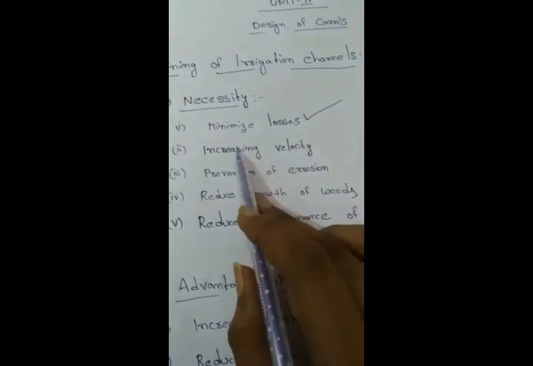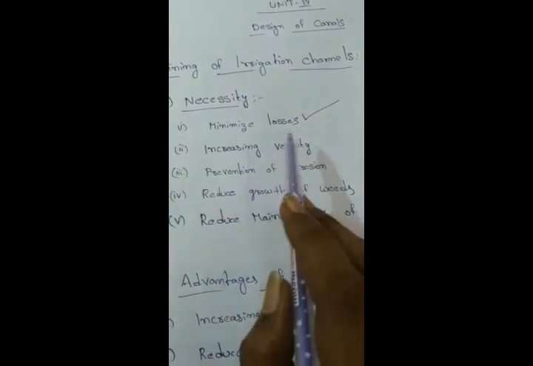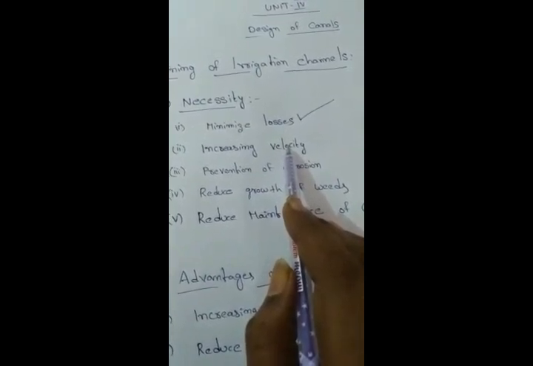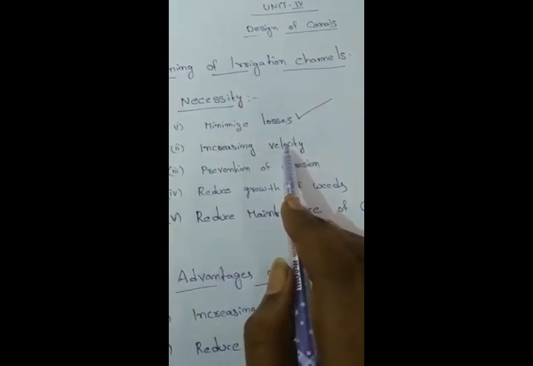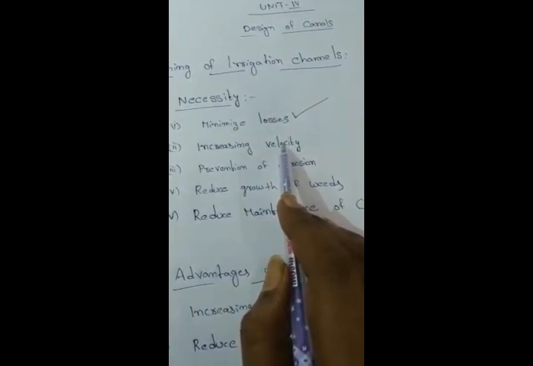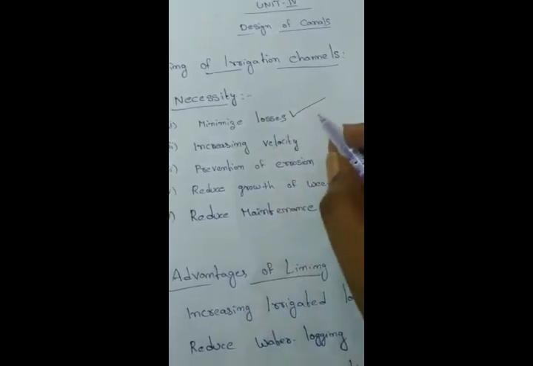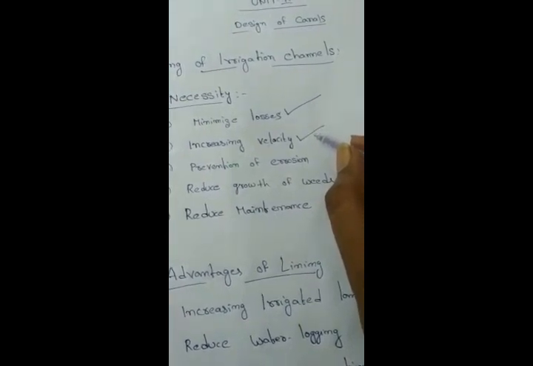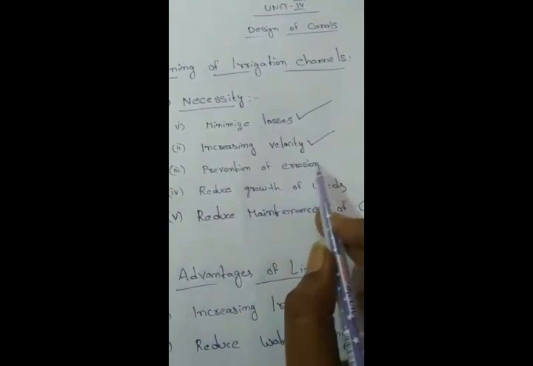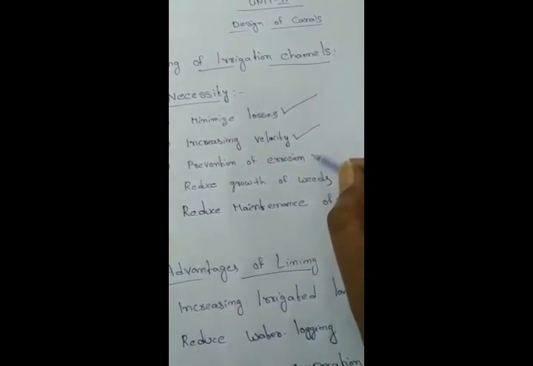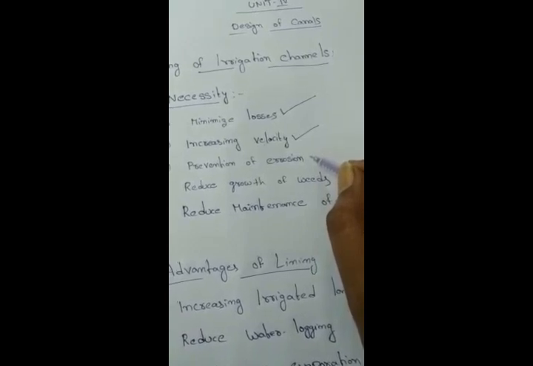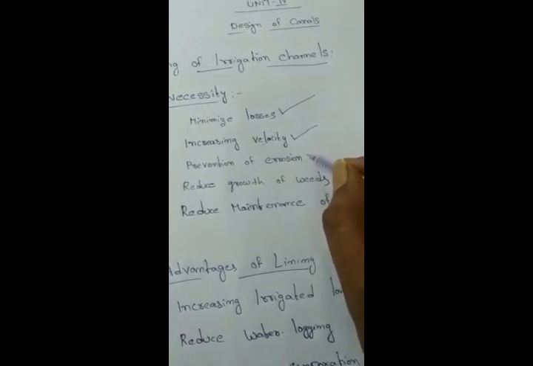And come to the next one, increasing velocity. Okay, here we are providing a smooth concrete surface, so there are no undulations in the canal. Based on this, the water will move fast through the canal section, so the velocity will increase, meaning the water will flow through the canal very fast. Okay, next one, prevent erosion. Here we are providing lining for the canal banks, so the erosion due to the water will be reduced. Erosion means the removal of soil particles from the canal banks; that will also be reduced.